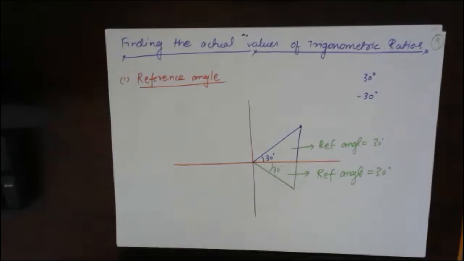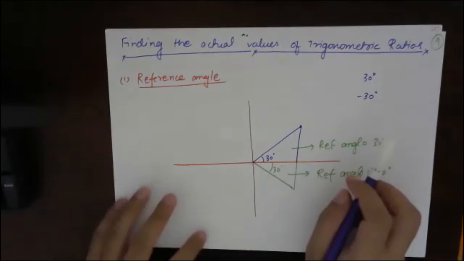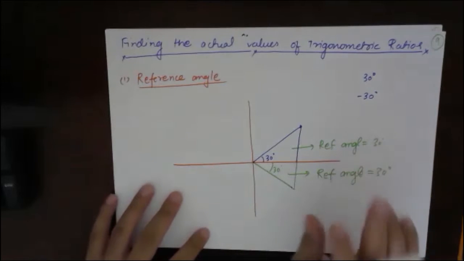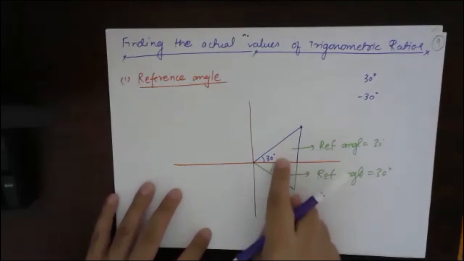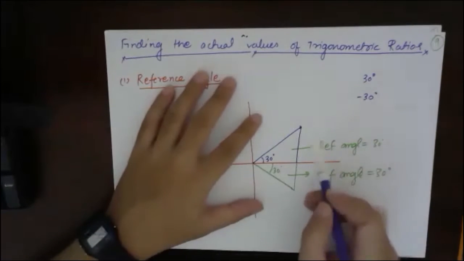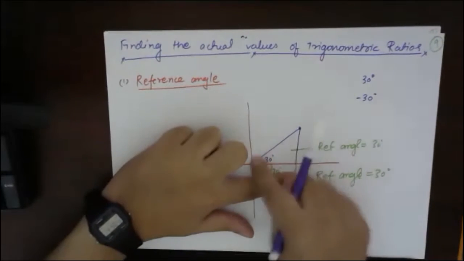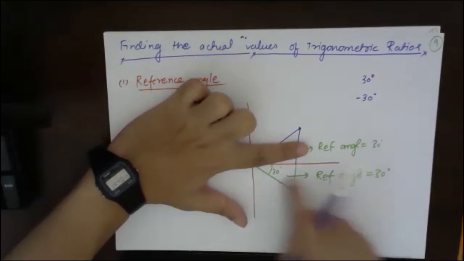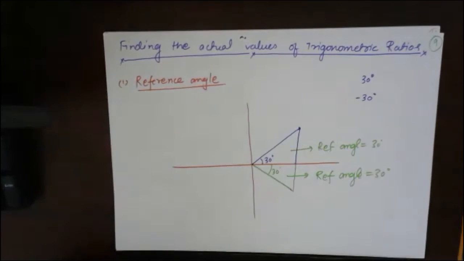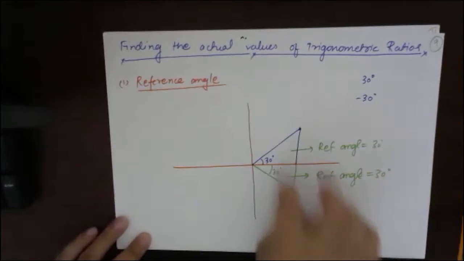Now suppose, kids just wait, it's like a mod, right? So basically, if I'm talking about what is this angle, you will say this angle is 30. So this is the reference angle. What is this angle? This is also the reference angle, 30 degree. This is clear for positive and minus.